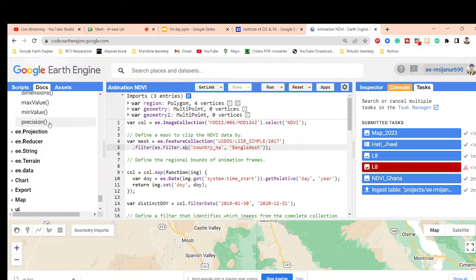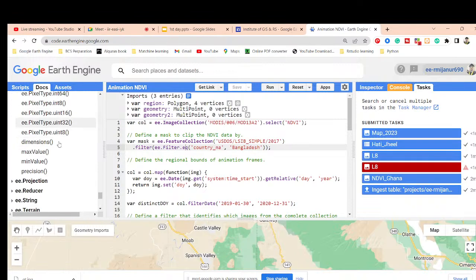In this code editor we can get all of the things easily, but when you want to run the code in the Python API using Jupyter Notebook or Google Colab, then you do not get these facilities. You do not get the script tab, docs tab, asset tab, search bar, all of the things you do not get. So it's very difficult to start with the Python API as a beginner. So after completing this, then you can easily move to that.